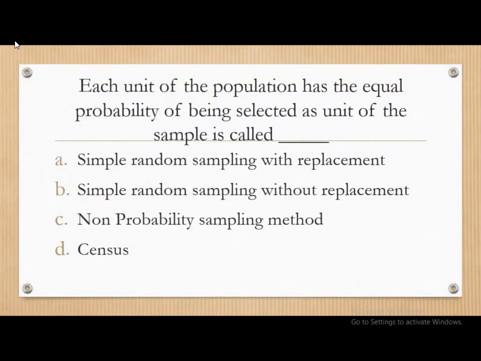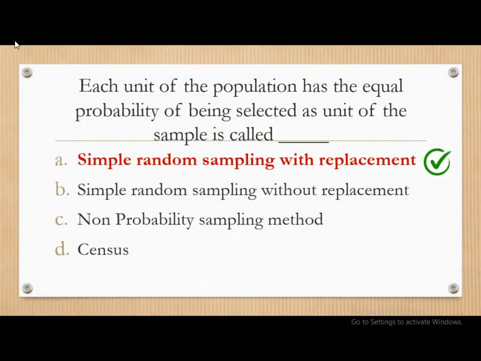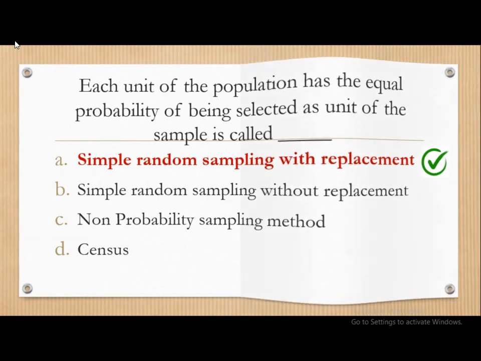Next question: each unit of the population has the equal probability of being selected as unit of the sample is called as dash. The options are simple random sampling with replacement, simple random sampling without replacement, non-probability sampling method, and census. The correct answer is each unit of the population has the equal probability of being selected as unit of the population is called as simple random sampling with replacement.